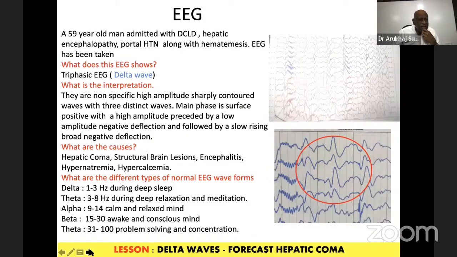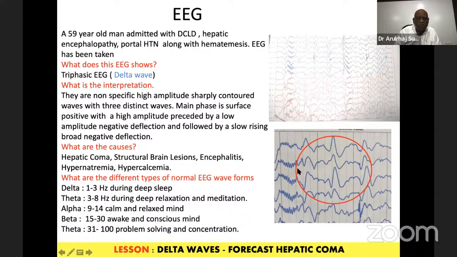And this is a person, about a 60-year-old man with a chronic liver disease. He was brought with hepatic encephalopathy. Clinically, obtundation is there. You find a liver flap, and you can have some tremors and sometimes some breathing abnormalities. Of course, the liver parameters are abnormal, ammonia is raised. But sometimes when the patient comes to you fresh, you may be troubled to say whether it is hepatic coma or not. EEG will come to your help. When there is a triphasic slow wave, this is classical for hepatic encephalopathy.